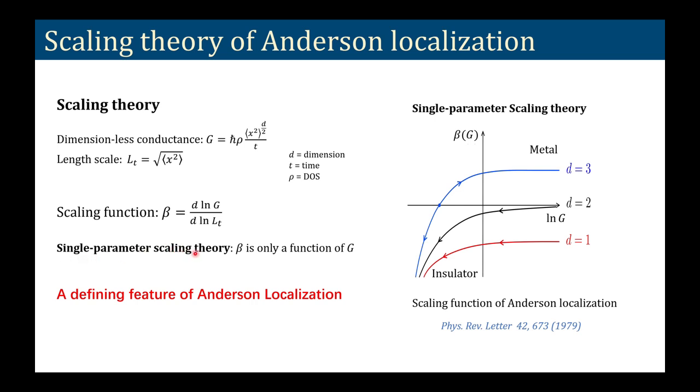The single parameter scaling theory says that beta is only a function of g. It has been predicted theoretically and verified by numerous experiments and theory that Anderson localization follows this single parameter scaling theory, that is, the beta function or the scaling function is a function of only g, the conductance. So in different dimensions, where d is the dimension, there is a universal scaling function. Any system in the world will just follow this scaling function no matter what disorder, what time, what other parameters, and so on.